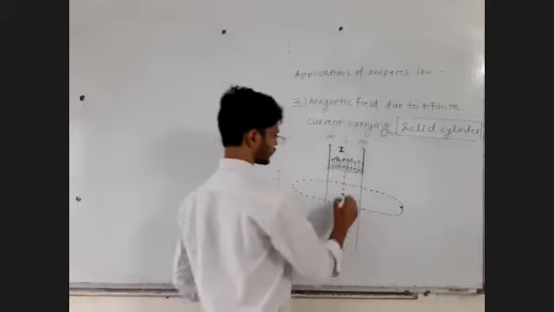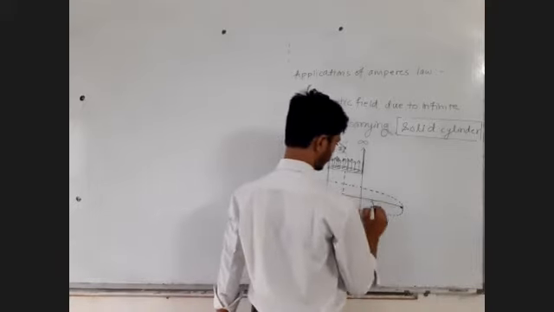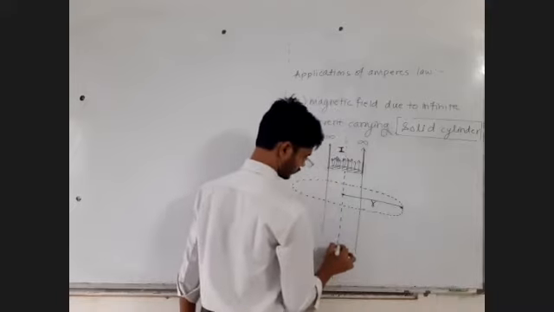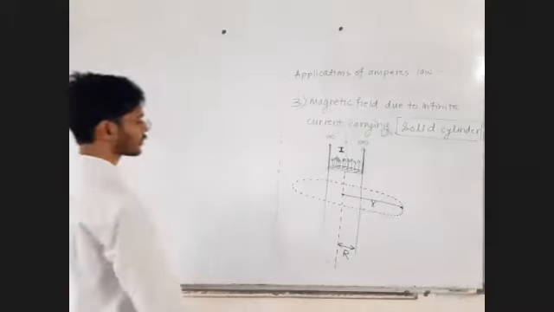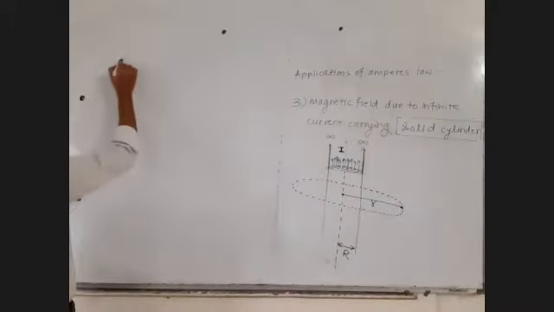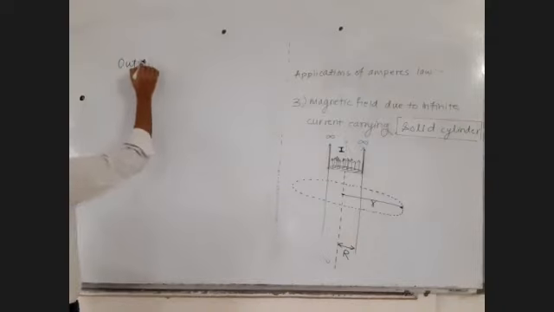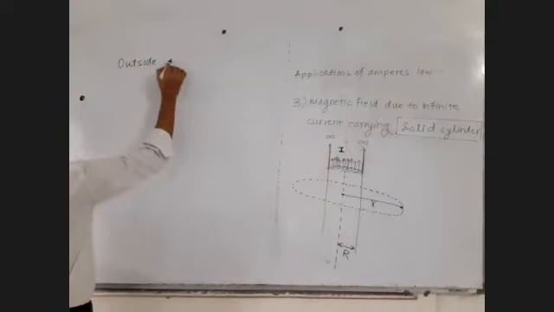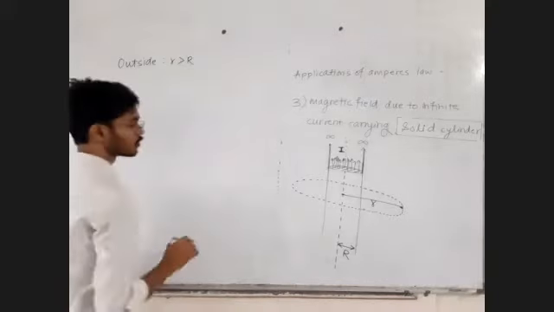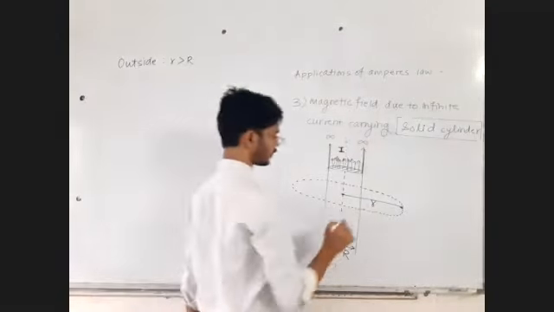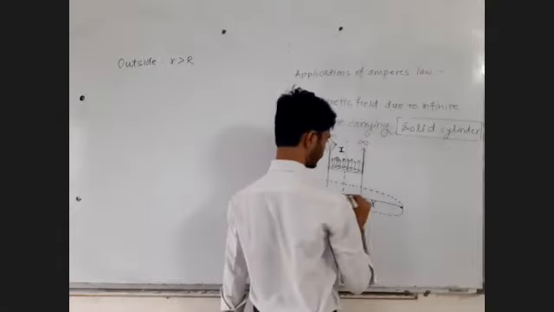So let's say this distance is equal to small r. This is the radius of the cylinder, which is equal to capital R. So write down: outside the cylinder. Outside the cylinder means when small r value is more than capital R. What is the direction of the magnetic field and dl?